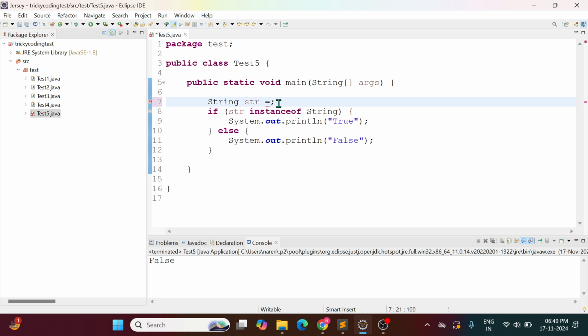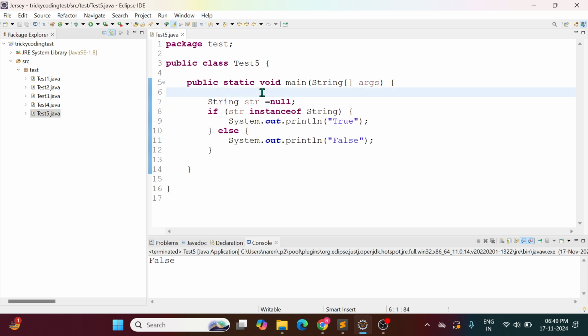If you are not assigning, then it is okay for an instance variable. It is a local variable, so you must assign. If you declare this as an instance variable, then once again it's a different concept. To access this instance variable, this is a non-static area, right? Inside this static main method we need to create an object of this. So this is a different concept, don't worry about that. What I'm trying to say is, if you do not initialize a local variable, you will get an error.